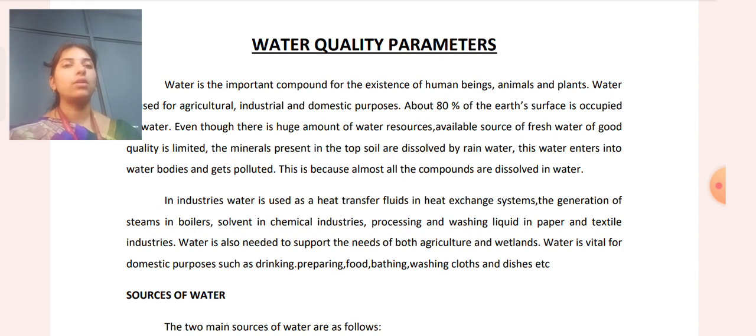In industry, water is used as a heat transfer fluid in heat exchange systems, for the generation of steam in boilers, as a solvent in chemical industries, and as a processing and washing liquid in paper and textile industries. Water is also needed to support agriculture and wetlands. Water is vital for domestic purposes such as drinking, preparing food, bathing, and washing clothes and dishes. The domestic purpose is the most common use of water.